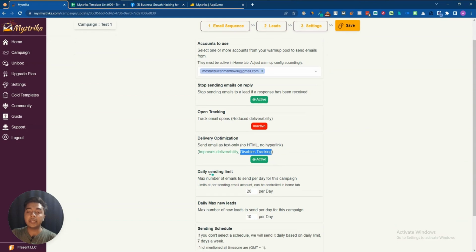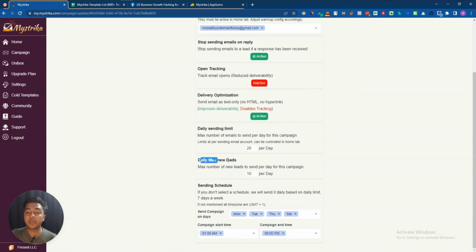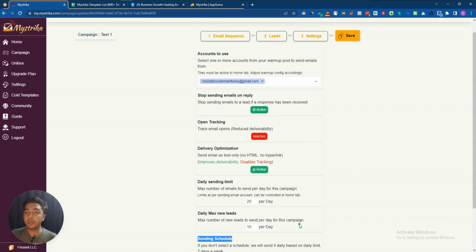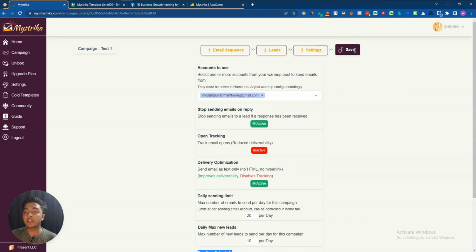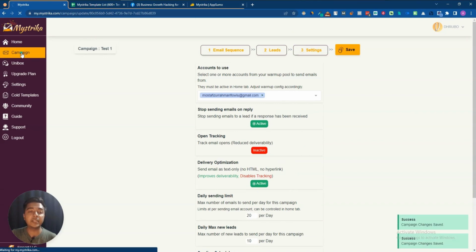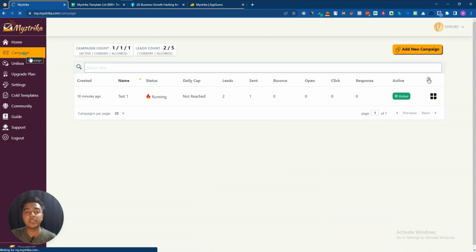Hope you get idea. And then you can set up a daily sending limit. You can increase or decrease this amount from here. You can set up daily maximum new leads from here, and you can schedule your sending day and time from here basically. Hope you get idea about this setting section guys, and then you have to save it. So these are the things that are inside this campaign section. Very easy to set up these campaigns.